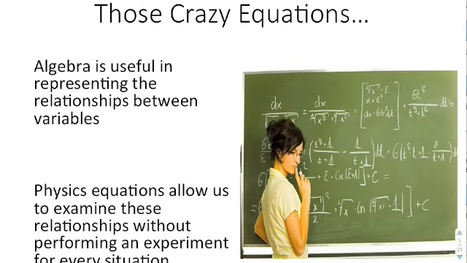So, crazy equations. Algebra is useful for representing the relationship between variables. Physics equations allow us to examine those relationships. A lot of you look at it and go, wow, that looks ridiculous. Why would anybody ever write something in this form? The reason is, it actually makes your life much easier. You're able to keep track of the terms a lot better, you're able to move things around more clearly, and you're not likely to make mistakes when it's in this particular form. Also, these equations represent general rules, so you don't have to redo every single experiment for every single situation, because you know this rule will apply.